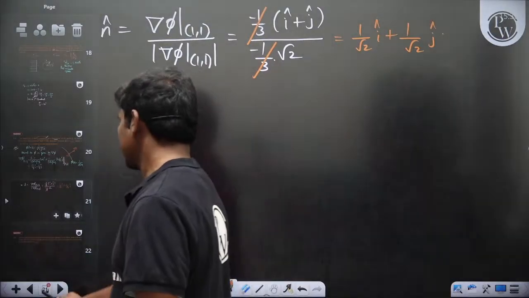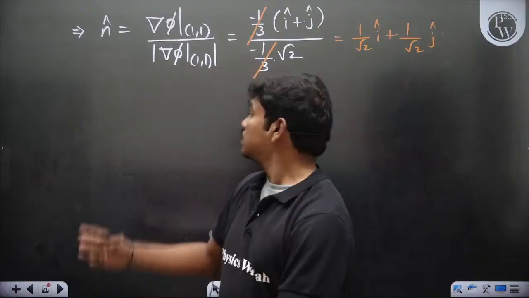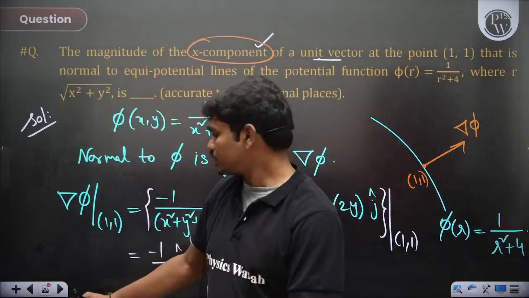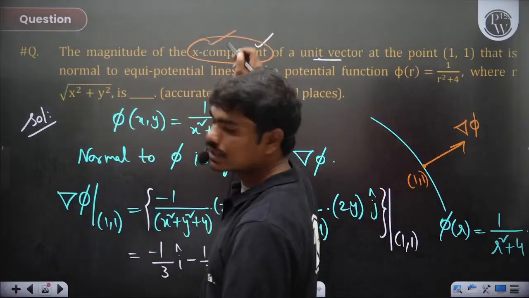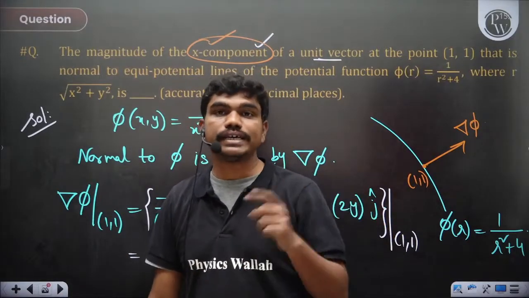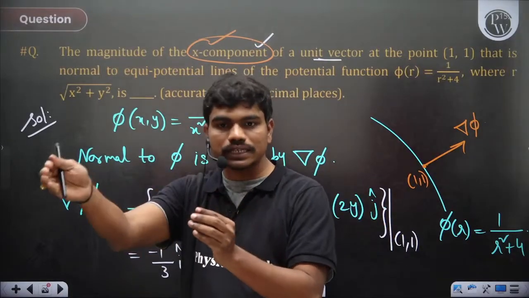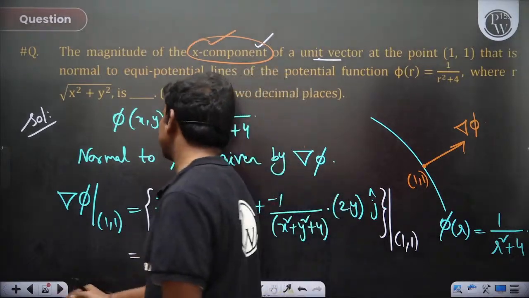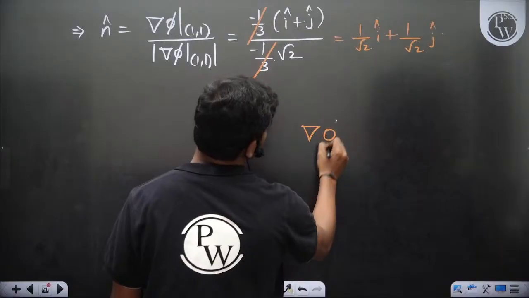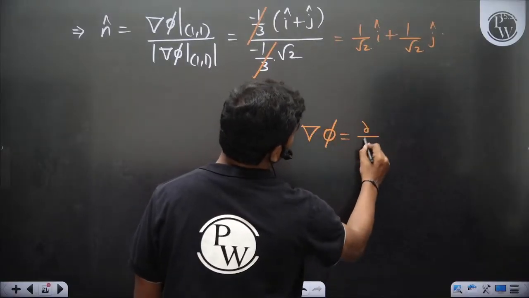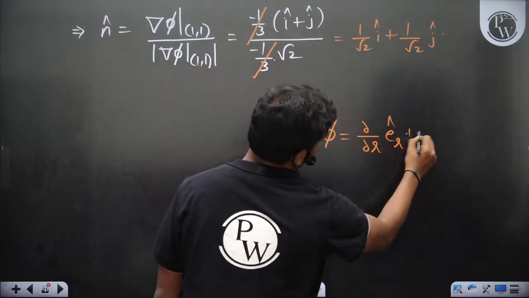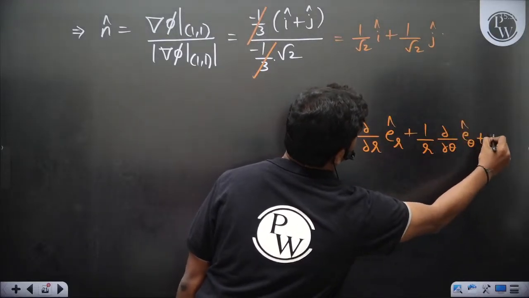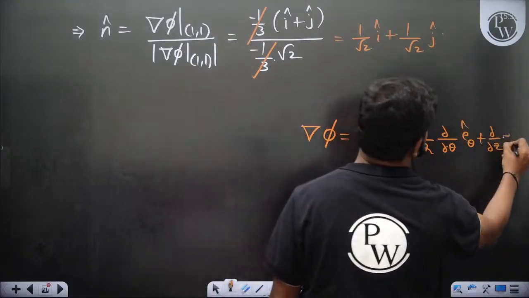So now, why I did not go for the direct polar coordinate gradient is because in the question it was mentioned that it's the x component, but if you do it in polar coordinates you will get the radial component. Again, converting a radial component to x direction and y direction components is difficult. So that's why I have done it this way. Otherwise, gradient in polar coordinates is directly: grad phi is equal to dou by dou r e r cap plus 1 by r dou by dou theta e theta cap plus dou by dou z of e z cap.